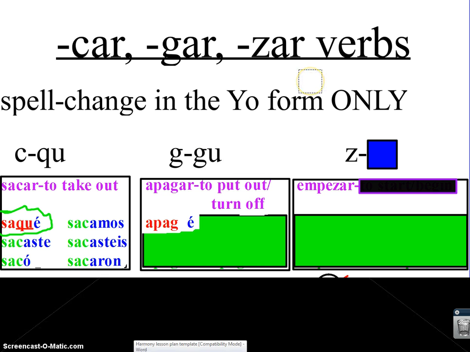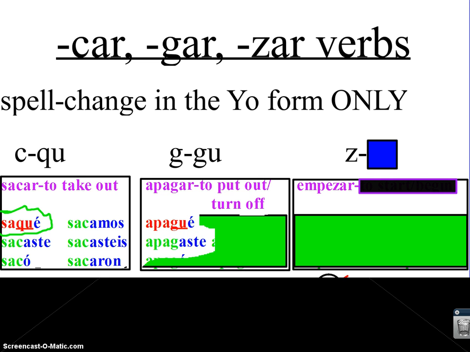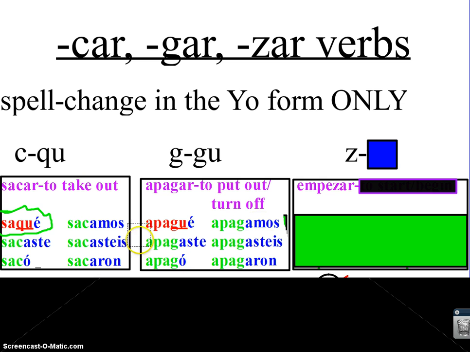Apahe. Because remember that G, when it's followed by the letters E and I, is pronounced like an H, so apahe. We want to make it apage, so how do you make it ge? We change it from G to GU, and we get apagué. Now it's correct. If I check the rest of them to see how they would be pronounced, let's look. Ga would be ga. Go is go, so the rest are fine. Apagaste, apagó, so on and so forth.